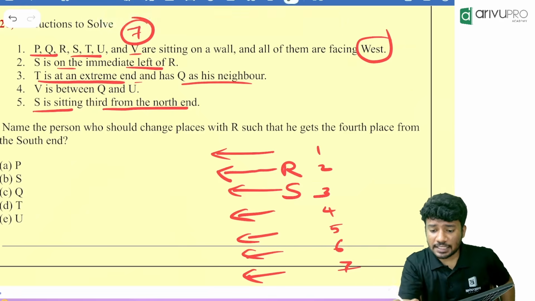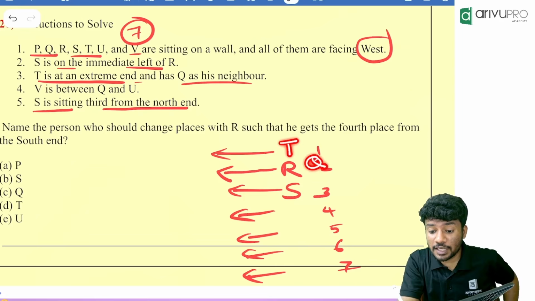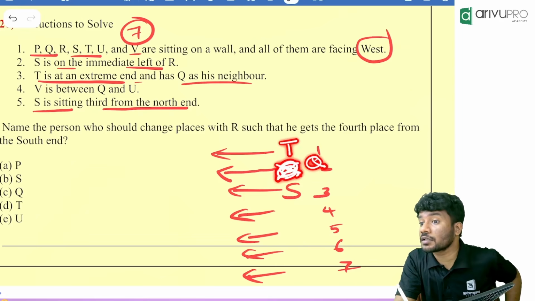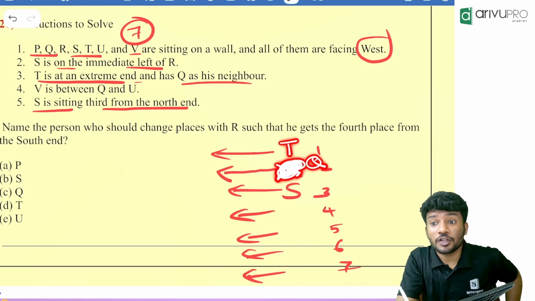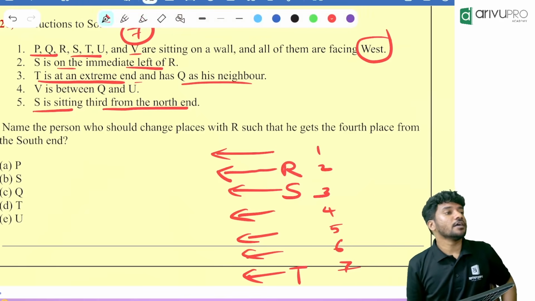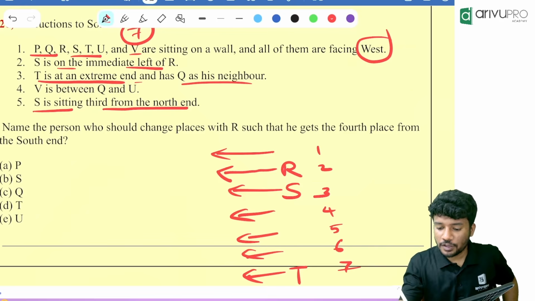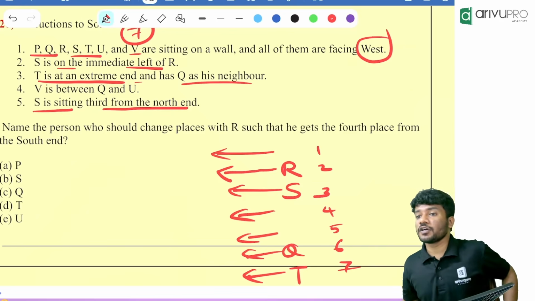People, can T come and sit over here? No. Why? Q is the neighbor. That means Q needs to kill R. Is killing possible? No, we are against that. So where will be the position of T? T is at an extreme end. T will be at the south end. Then who is the neighbor of T? Q is the neighbor of T.